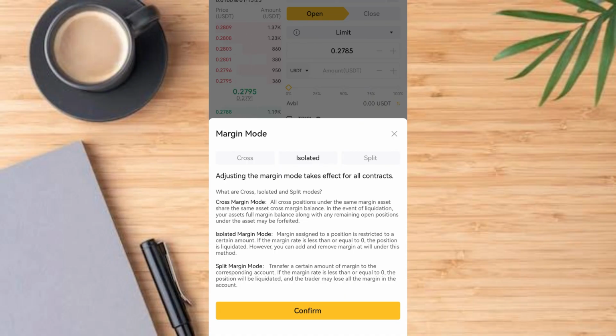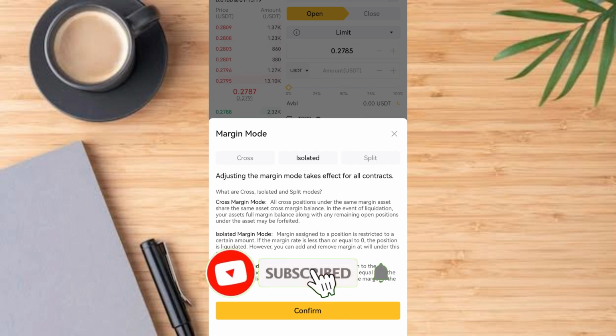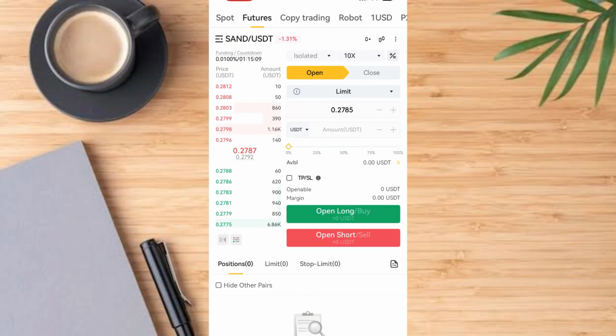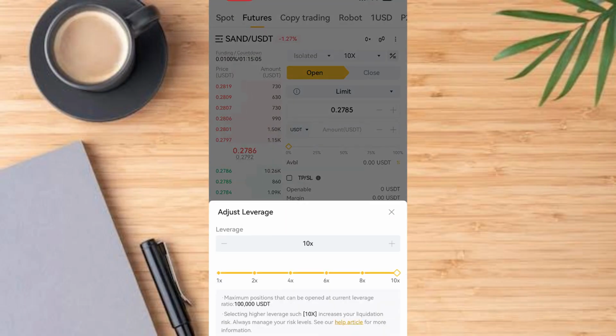But if you use cross margin, once the amount you set aside is liquidated, the system will take from your main capital, and this may empty your account within a very short time. So I always encourage you to tap on isolate, then tap on confirm. After that, go and tap on leverage where you see 10x. There's a little arrow at the top. Make sure you trade between 3 and 5x.